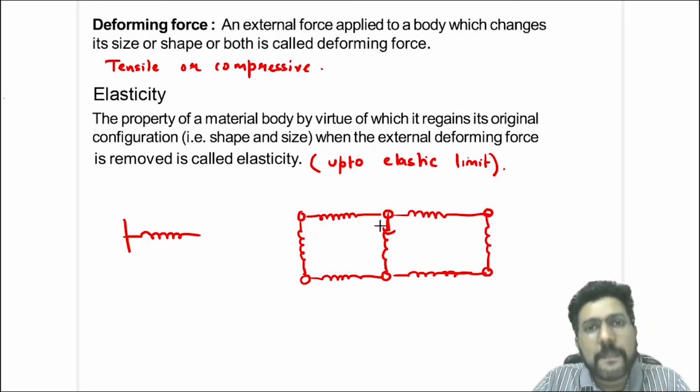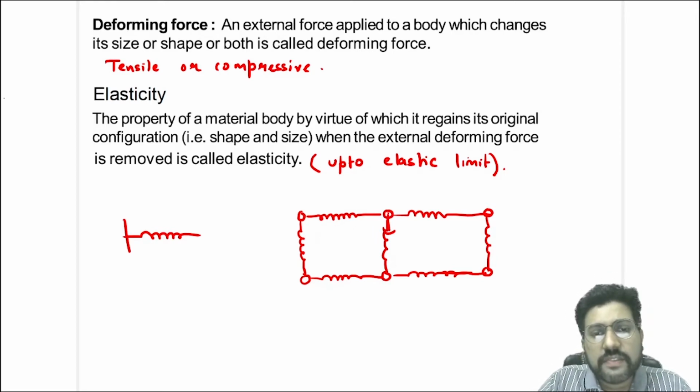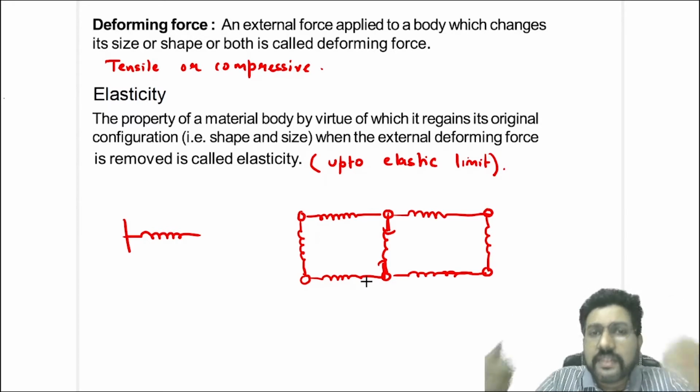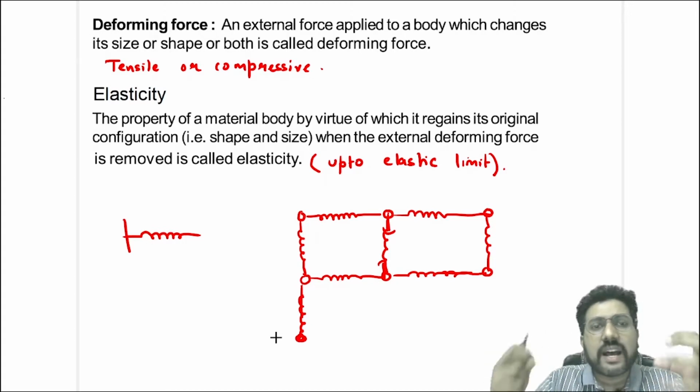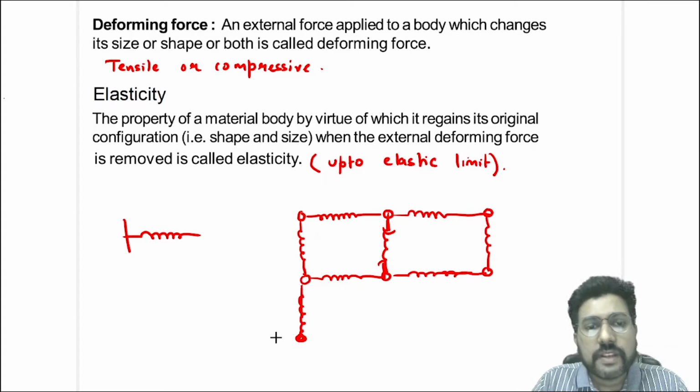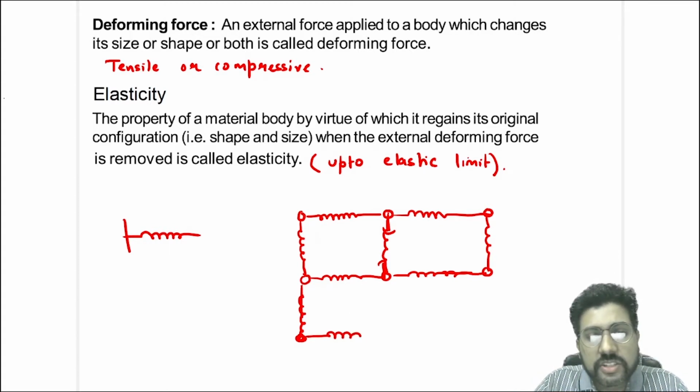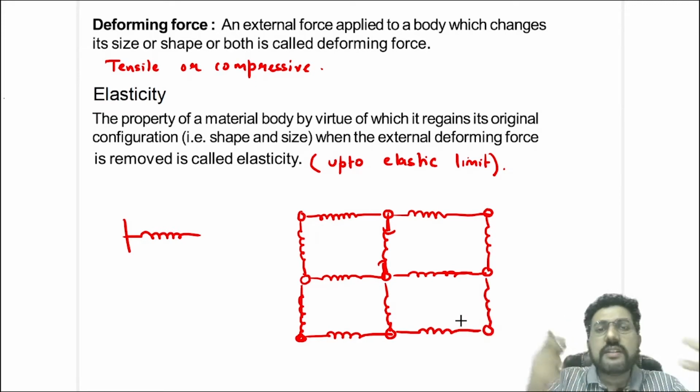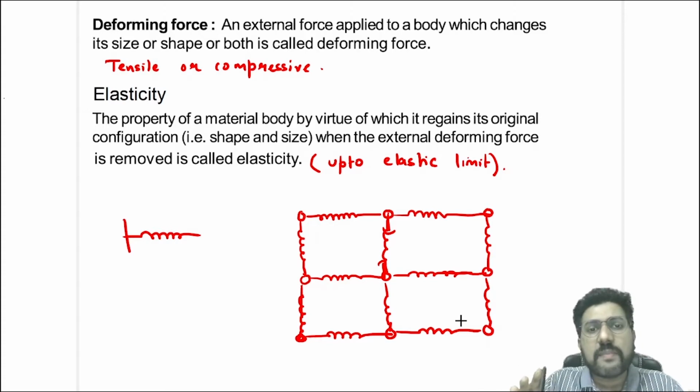Or it will try to come back to the original position. Similarly, if you deform it from here, it will again try to come back to the original position. So that means you can treat these atoms just like springs, and you can assume that the atoms are in stable equilibrium. So atoms are in stable equilibrium at the given position where every atom is in such a separation from each other that they are in stable equilibrium.